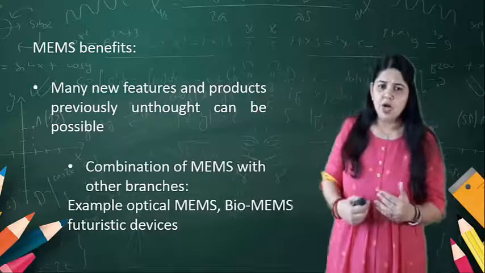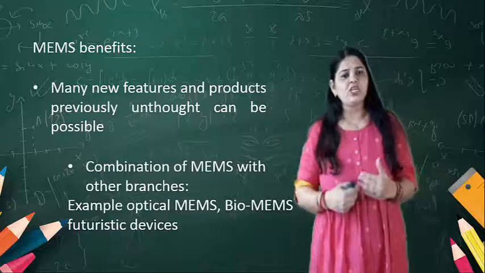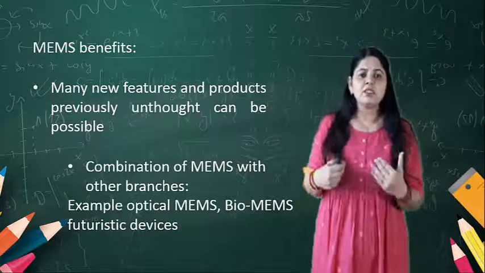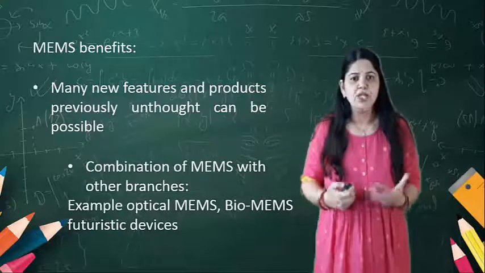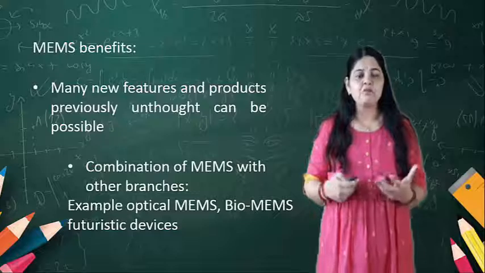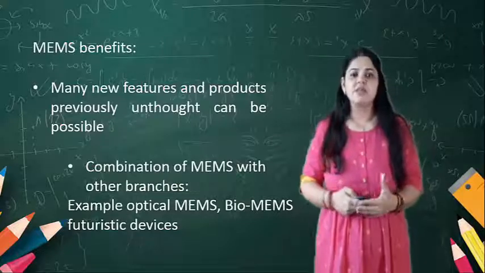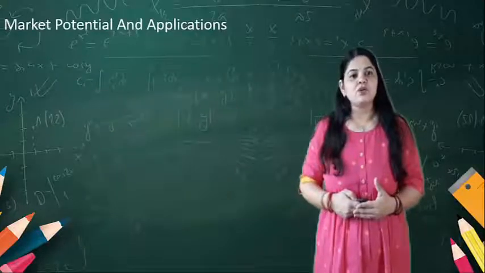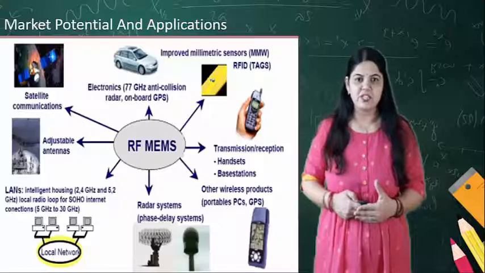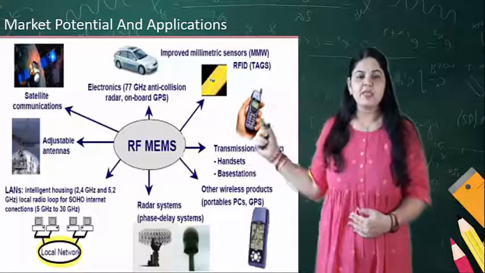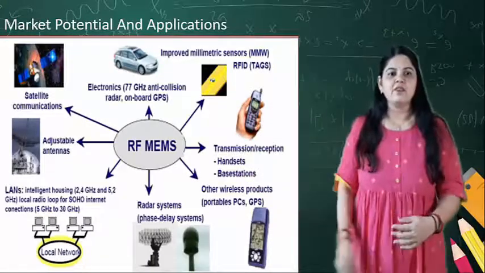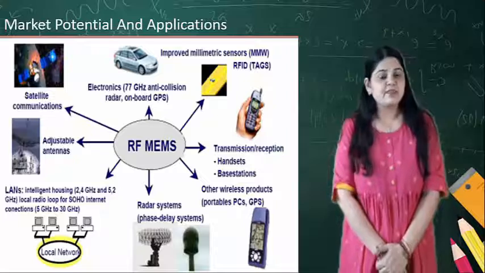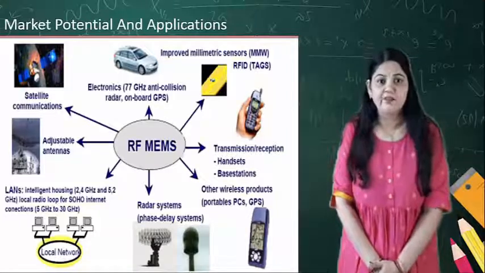We can also have combinations of MEMS with other branches, for example optical MEMS, bio-MEMS, and futuristic devices. So these are all applications. Here you can see in the diagram how the RF MEMS can be useful everywhere.